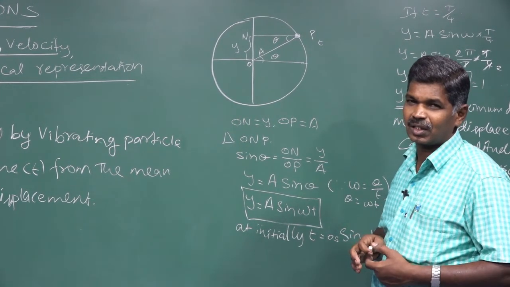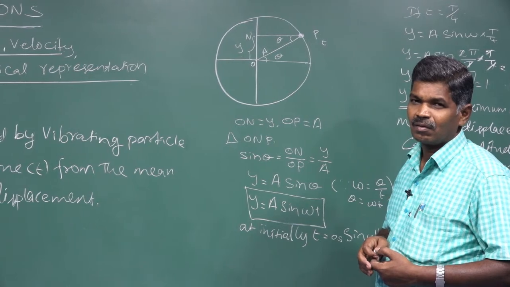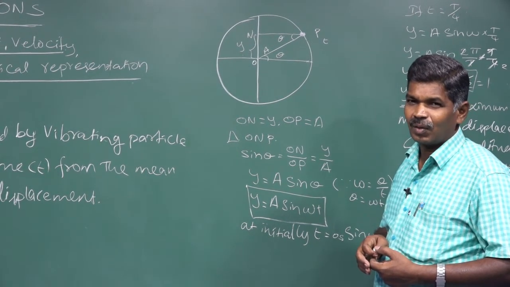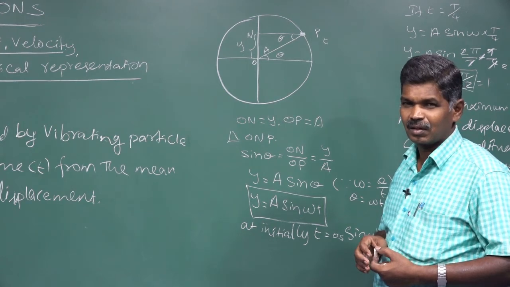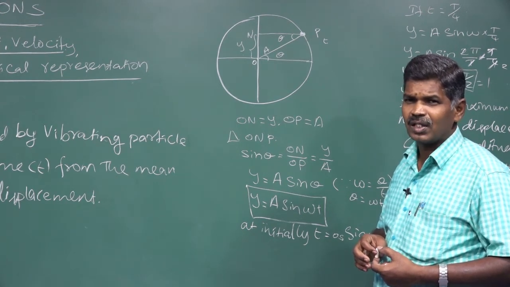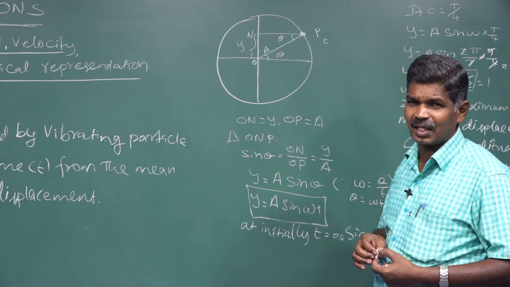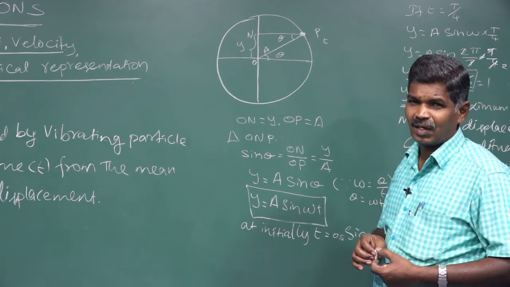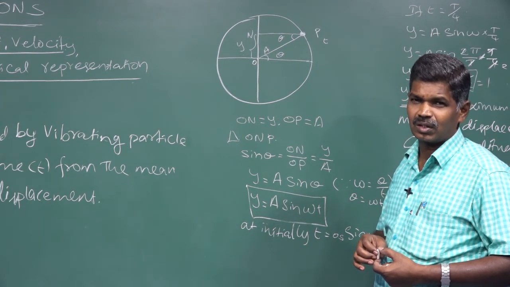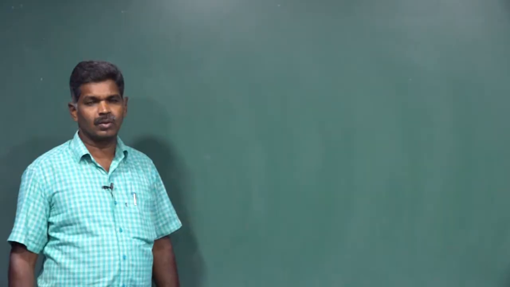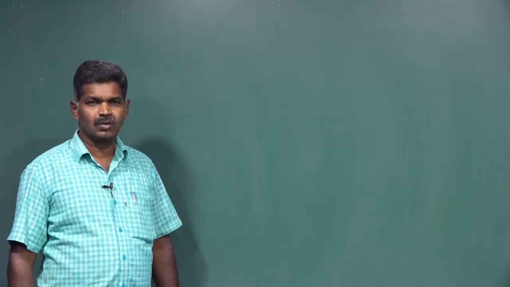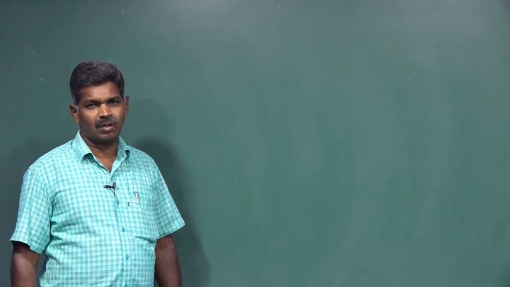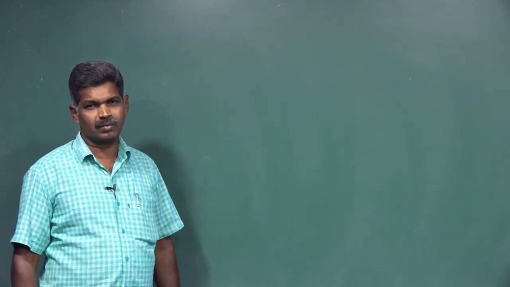Next we are going to see the velocity of that vibrating particle. Velocity of the vibrating particle is nothing but rate of change of displacement. Now we are going to see the general definition of velocity of moving particles.